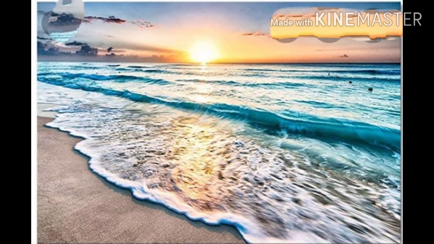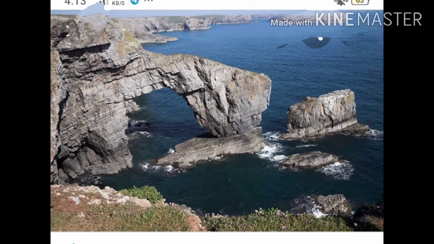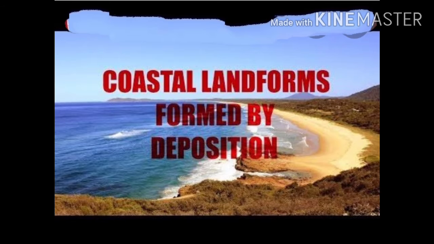Now, erosional work of sea waves. When the waves break at the coast, they bring with them water, stones, pebbles and sand particles. This leads to the erosion of the coast because of the chemical and hydraulic action of the sea waves too. Landforms like wave-cut platforms, sea caves, sea arches and sea cliffs are formed because of the erosional work of the waves.